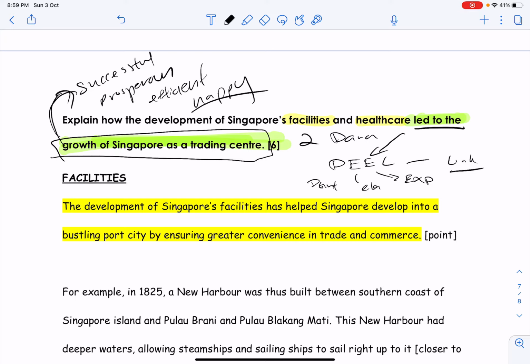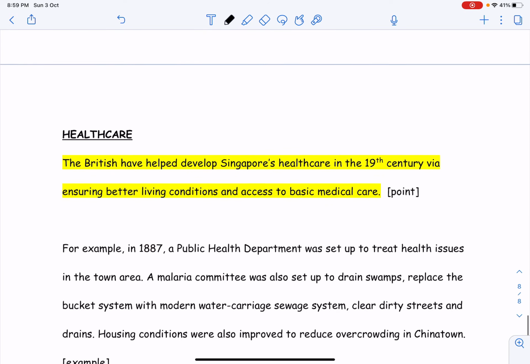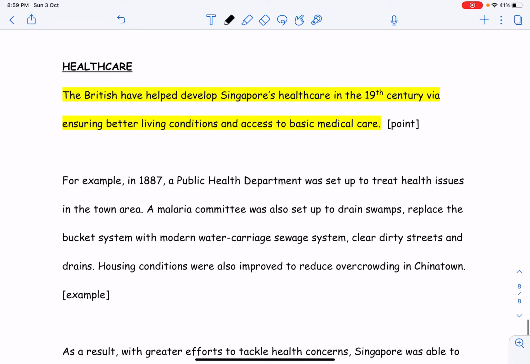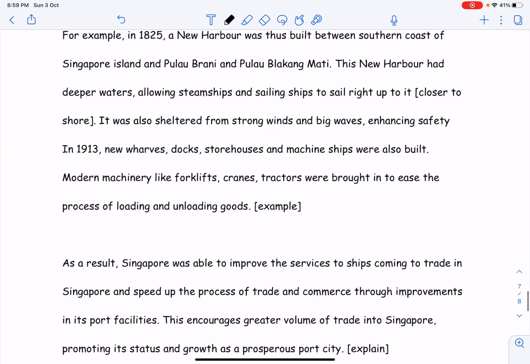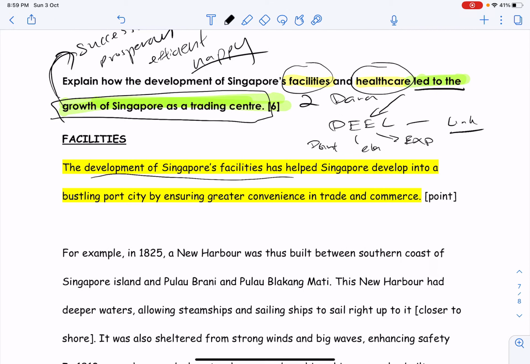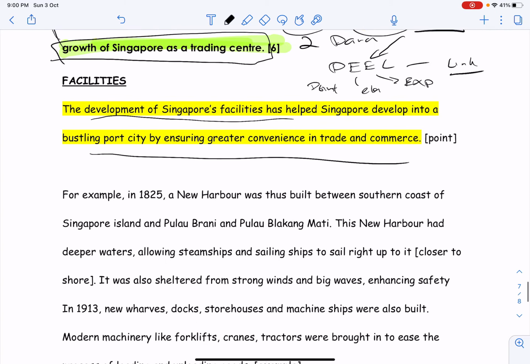It's not enough just to tell me about the facilities. It's not enough just to tell me about the healthcare. You must go into further detail and tell me how all these things lead to growth of Singapore as a trading center. Okay, I'll skip the facilities one and move on to the healthcare. So for healthcare, you see, British helped develop Singapore. Okay, never mind. Let's do the facilities one. So for facilities, the development of Singapore's facilities is your main point. Then you answer the question: led to the bustling port by ensuring greater convenience in trade and commerce.